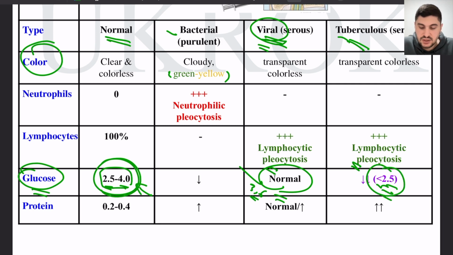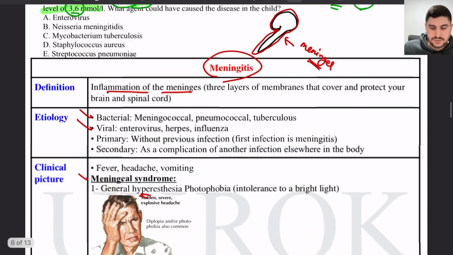Tuberculosis meningitis will have low glucose, in other questions 0.5, 0.6, like this. So this is important to know, that glucose in viral meningitis is normal. I memorize this as: tuberculosis is caused by bacteria, and bacteria likes to eat glucose, and when it eats glucose, glucose in the cerebrospinal fluid goes down, but viruses don't eat glucose, so it's normal. So it's a way to remember this.